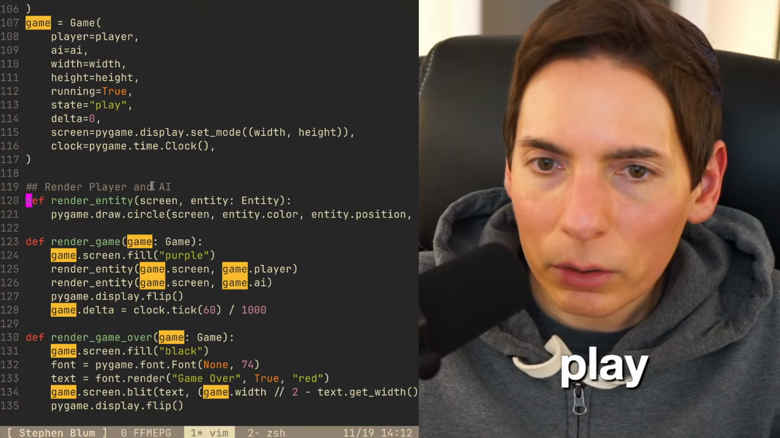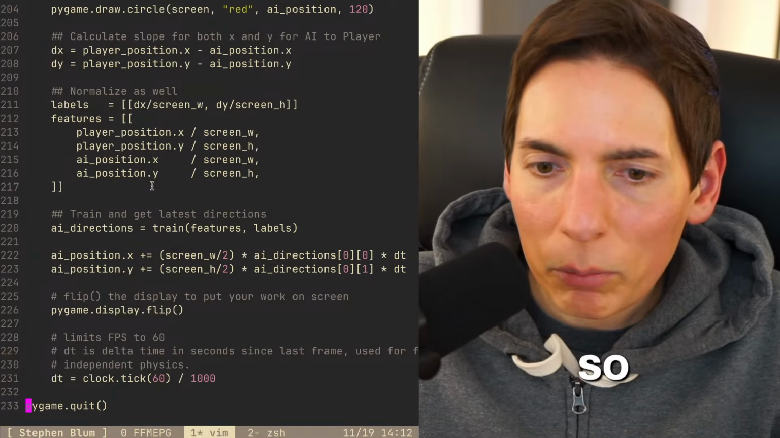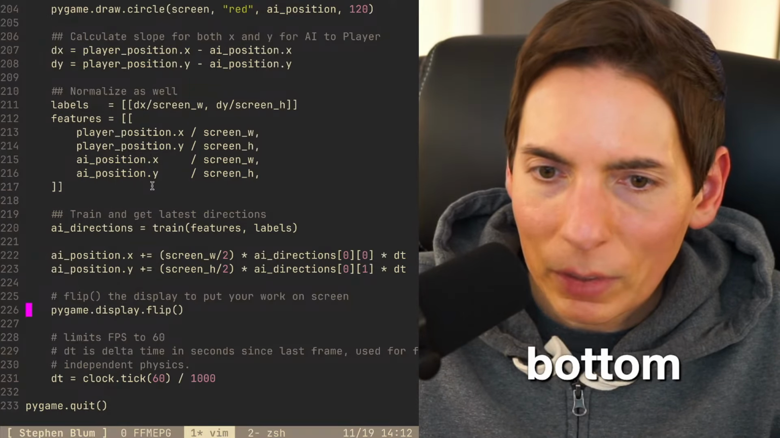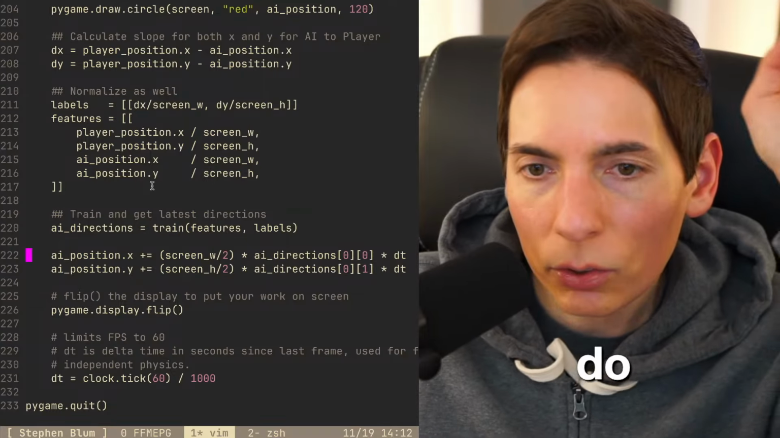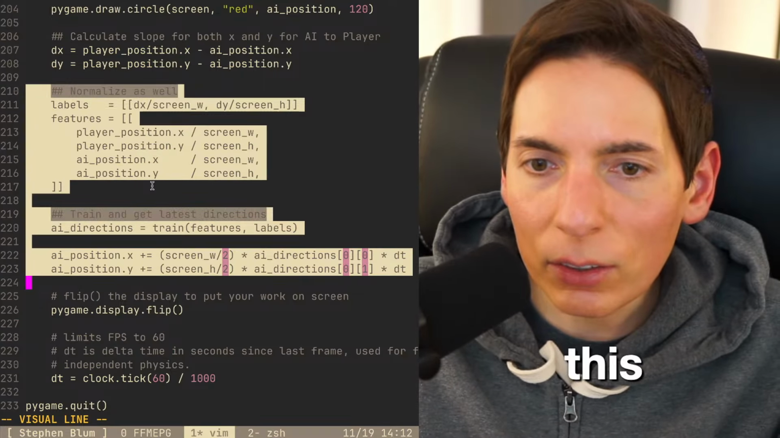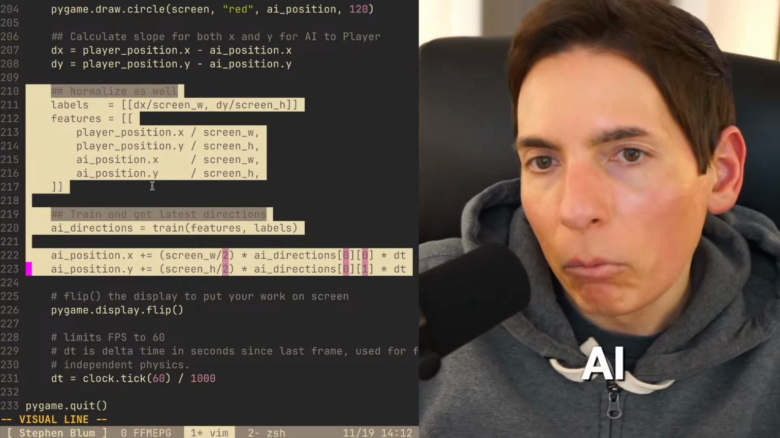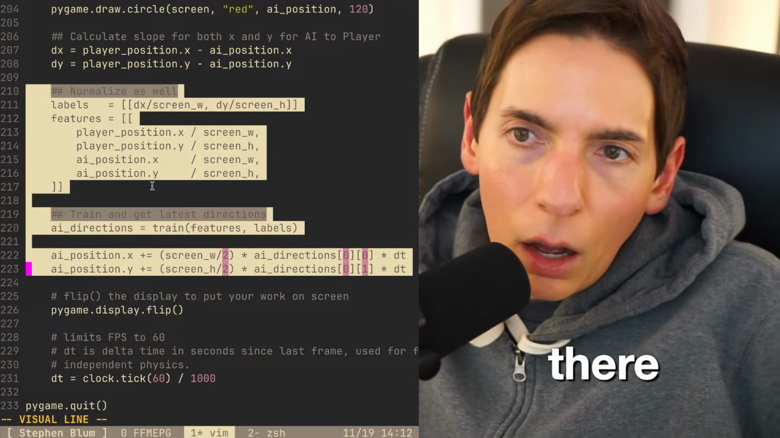Player speed looking good. Render game loop. This is the main game loop here. Game. Okay. So, Pygame quit. That's fine. That'll be there at the bottom. We have that plate. All right. So now what we've got to do is, when we render the AI, I want to do all of this inside the rendering of the AI. When we render the AI, all of this has to go there. So we need to add this into the AI itself.